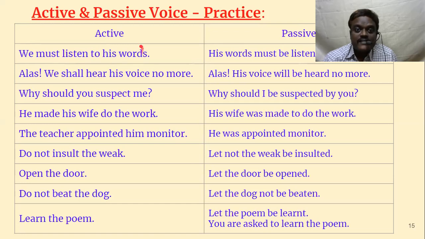Then what we should listen to: his words. To his words, all three words are object. So all three words have to be brought forward, not just his words. We must listen to is a verb. His words is object. So his words has to be brought forward. His words must be listened. Will listen becomes will be listened. In the same way, must listen will become must be listened to. This is a verb particle. We have to add to as it is. His words must be listened to.